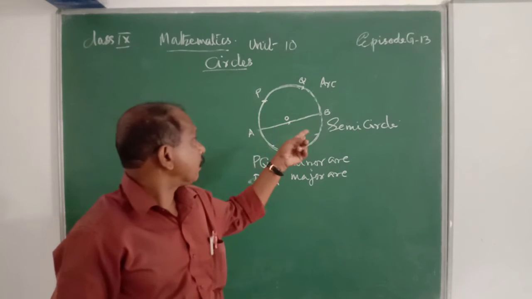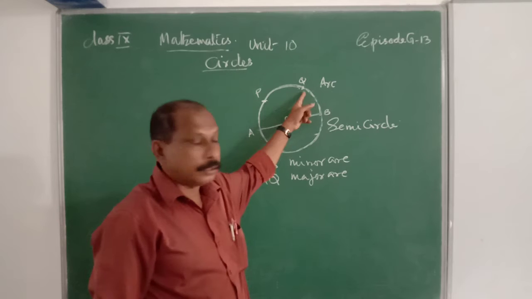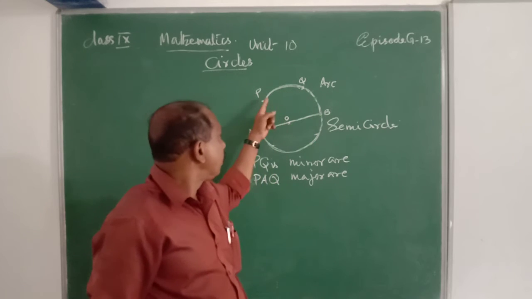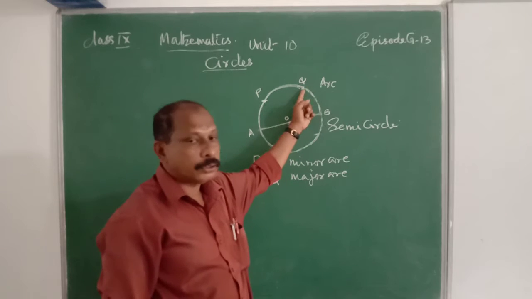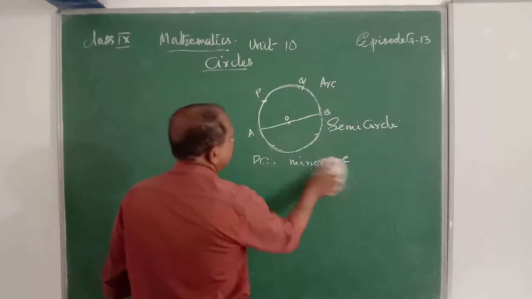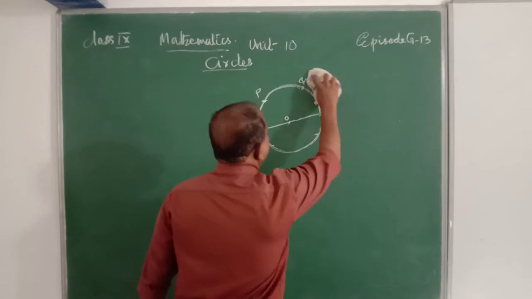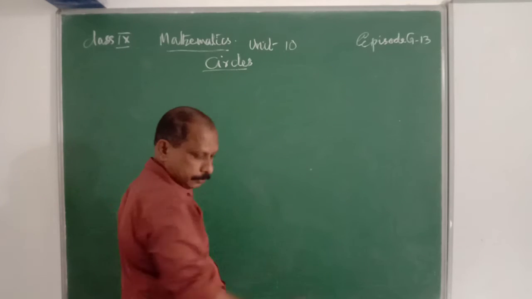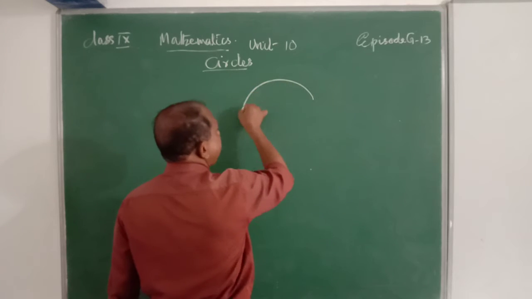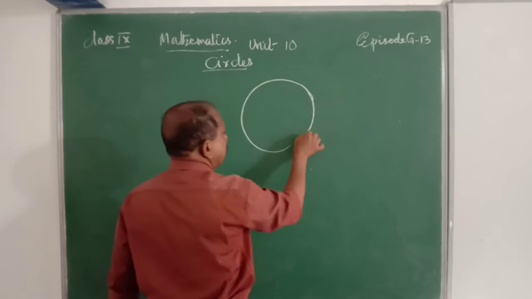From this figure, PQ is a minor arc, APB is a semicircle, and PAQ is the major arc. Okay, minor arc, major arc, and semicircle. Then let us start the other part of the circle.